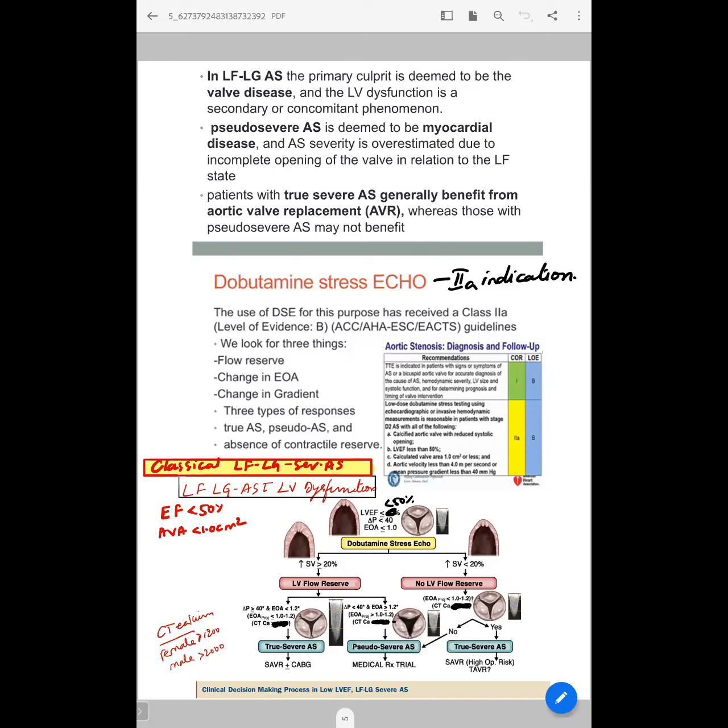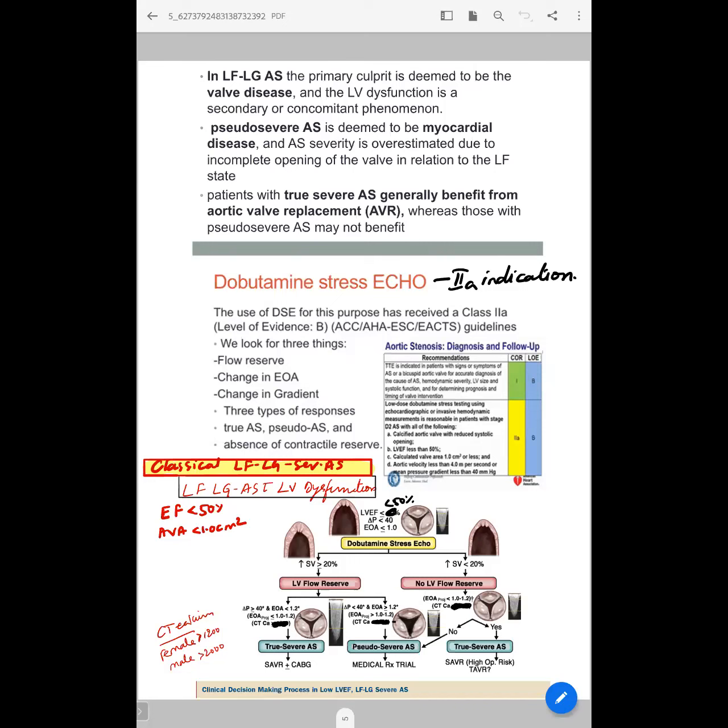The indication for dobutamine stress echo is a class 2A indication. We should assess flow reserve. You should also assess the change in effective orifice area and the change in gradient. And what are the responses? Among true AS patients, there will be patients with contractile or flow reserve and those with no flow reserve. And you should also differentiate from pseudo severe AS.